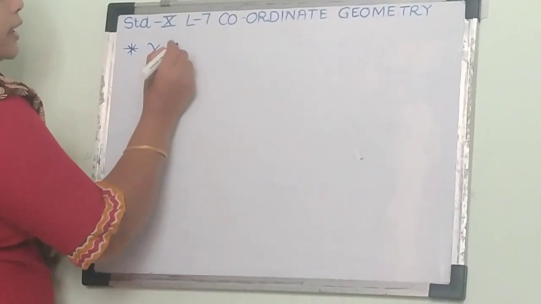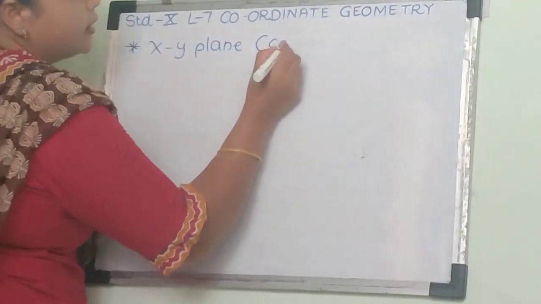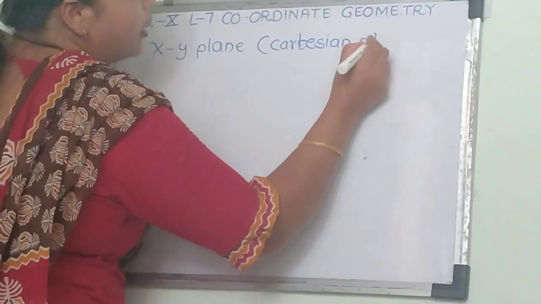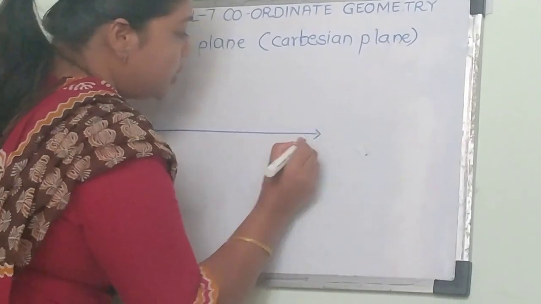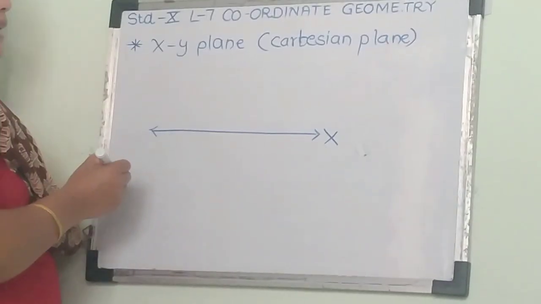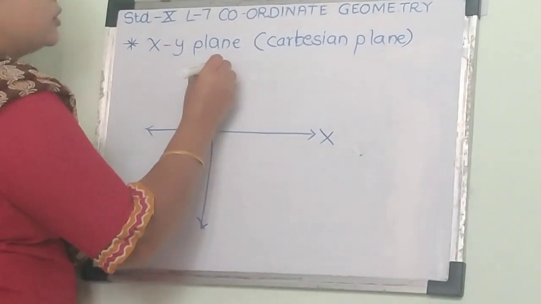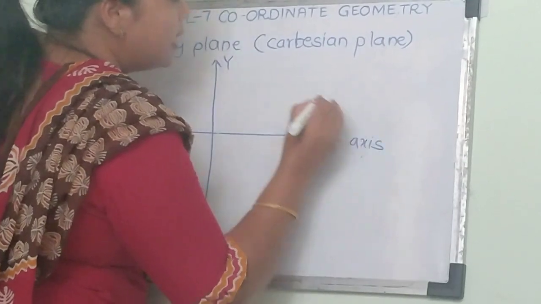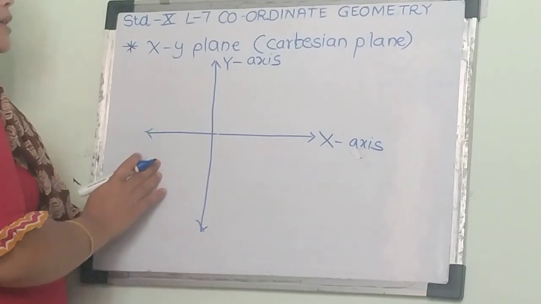First, the xy plane, or we can say the Cartesian plane. In this, the horizontal line is called the x-axis and the vertical line is called the y-axis. So here it is the x-axis and here it is the y-axis.